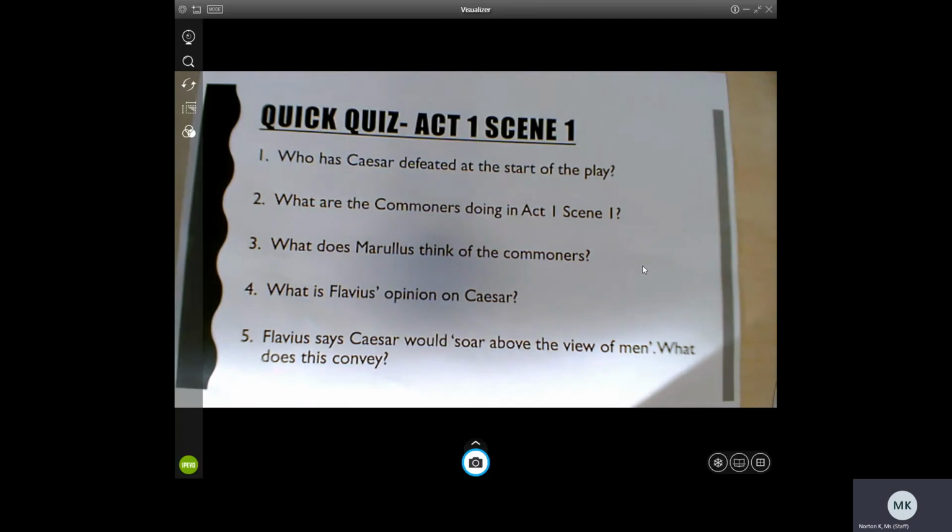This week we are looking at Act 1, Scene 2, which can be found on page 8 of your Julius Caesar anthology. For this lesson, please can you have your Julius Caesar anthology, either the paper copy, or if you've got a PDF Word document version of it, that's also fine. But please have that ready at page 8.